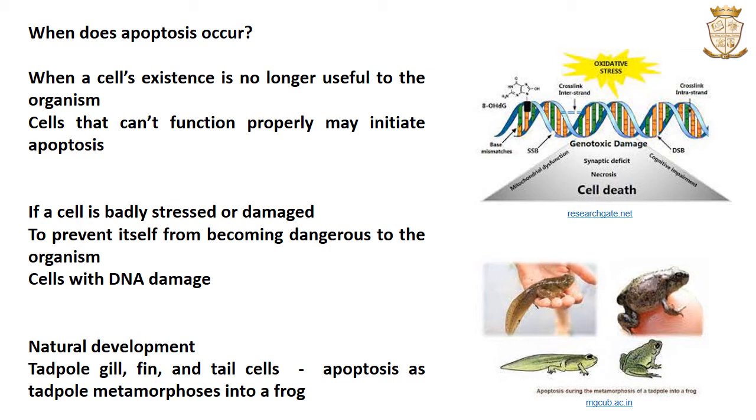One famous example is that of the tadpole's development into a frog, when its gill, fin and tail cells commit apoptosis as the tadpole metamorphoses into a frog. These structures, gill, fin, tail, etc., are needed only when the tadpole lives in the water. They are no more needed as the tadpole metamorphoses into a frog. So these are the situations when apoptosis occurs.